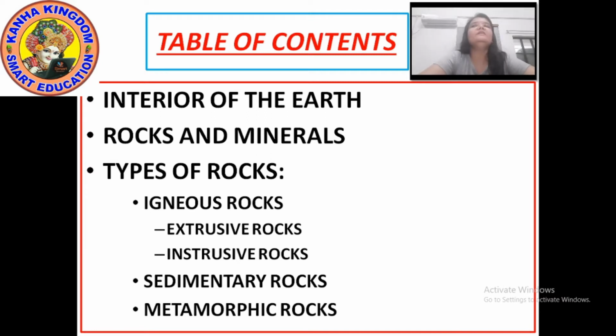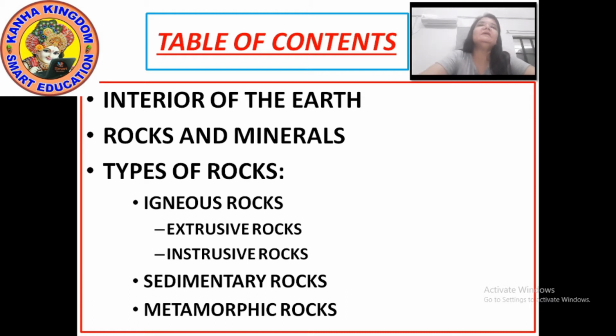Interior of the earth means what are the layers of the earth. Which layer is the innermost, which is the outermost, what is the temperature, what is the depth of the layer, such kind of things we will study in this chapter.